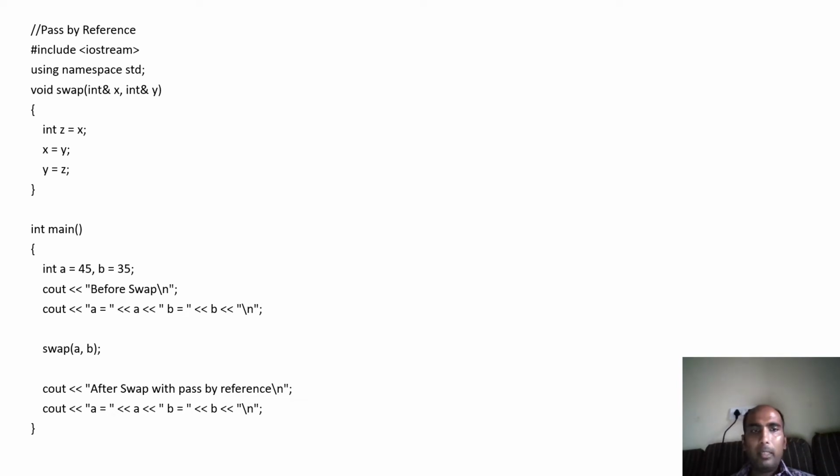Look at the main method first. A equals 45, B equals 35. Before swapping, you are printing A, which will print A equals 45, and B equals 35. Now inside swap, you are simply passing A and B. Now you are creating a reference of A named X. So think of it like int &X = A. That was the syntax of a reference variable. So that is very similar.